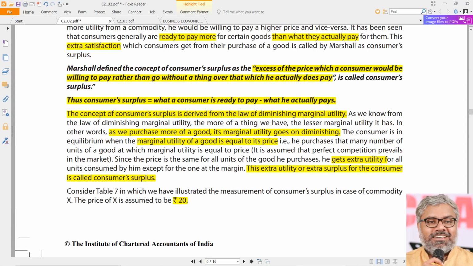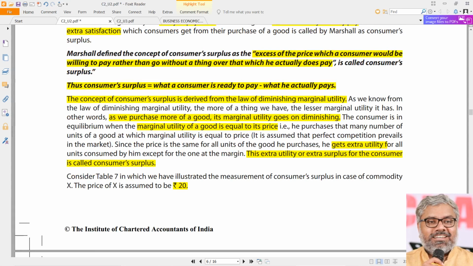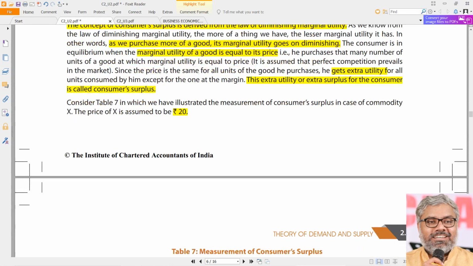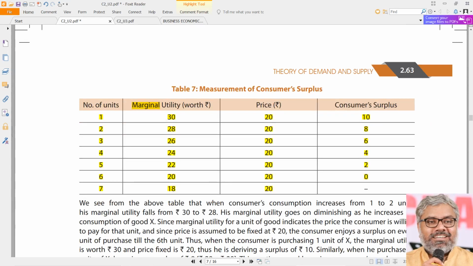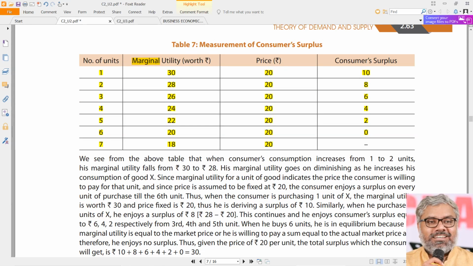So in this theory, what is told? Consumer surplus is what a consumer is ready to pay minus what he actually pays. How do we know what the consumer is ready to pay? That we don't have to worry about. If any person has an idea about how much he is ready to pay, then from that, we reduce the price which is prevailing in the market, and what we get is called consumer surplus.